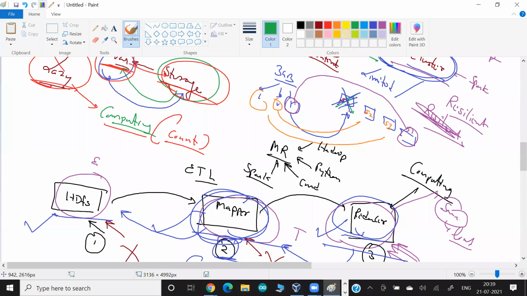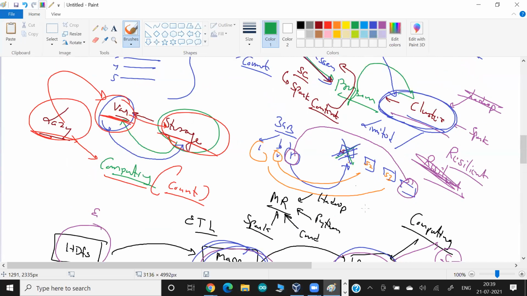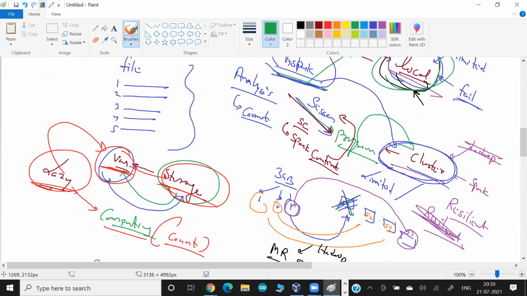So internally they use a data structure called a graph, but the beautiful thing is they're not only using a data structure, they are also putting data in multiple slaves. They maintain the state, and if something fails, they will load it on another one. That's called resilient.